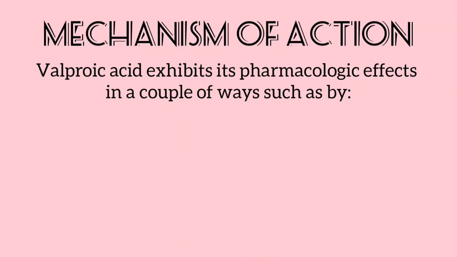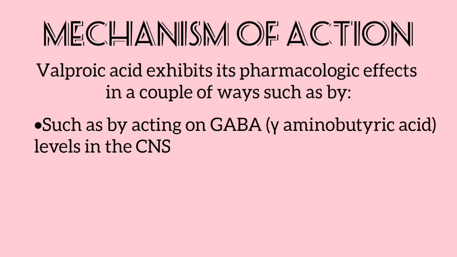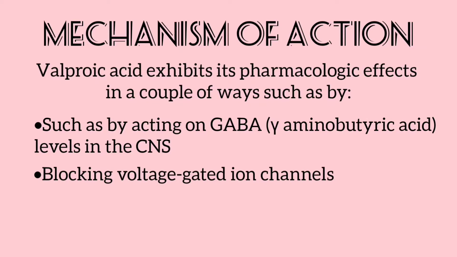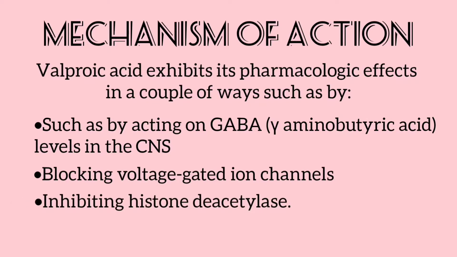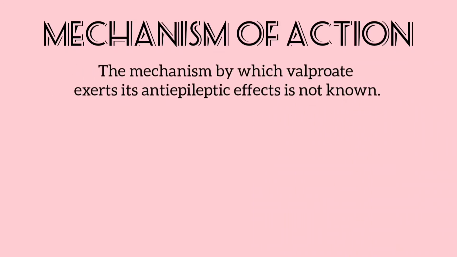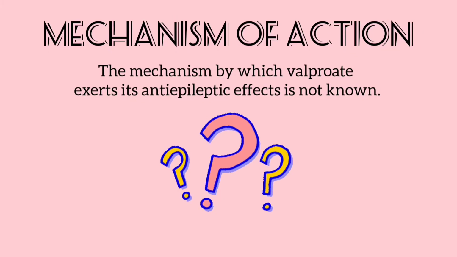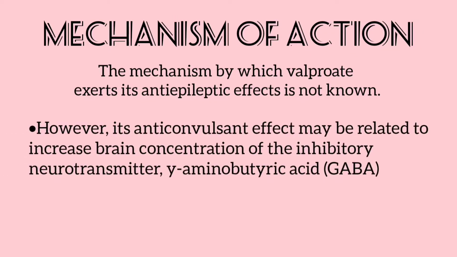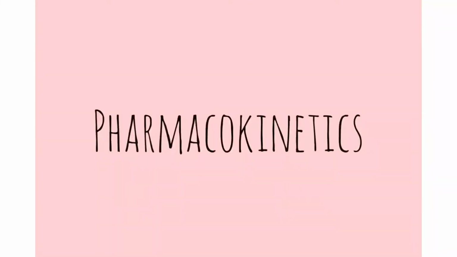Now let's talk about our mechanism of action. Valproic acid exhibits its pharmacological effects in a couple of ways, such as by acting on gamma-aminobutyric acid levels in the CNS, blocking voltage-gated ion channels, and also by inhibiting histone deacetylase. Furthermore, the mechanism by which valproate exerts its anti-epileptic effects is not known. However, its anticonvulsant effect may be related, at least in part, to increased brain concentration of the inhibitory neurotransmitter gamma-aminobutyric acid. Thank you, partner, for discussing those.